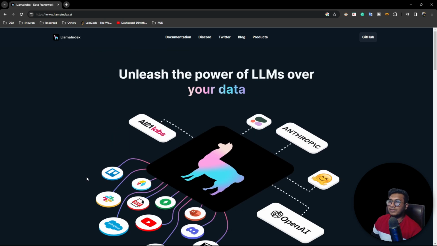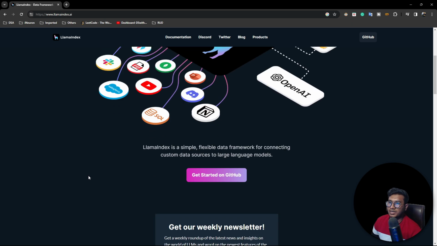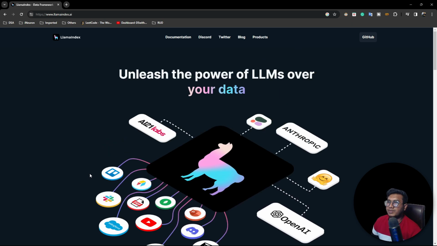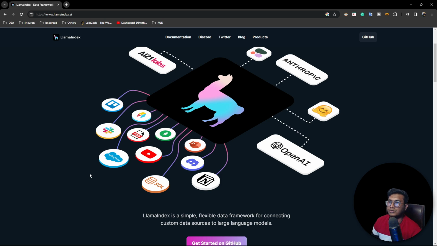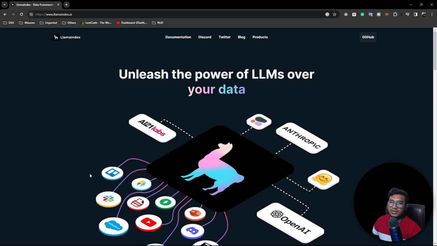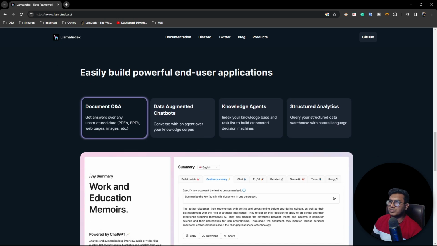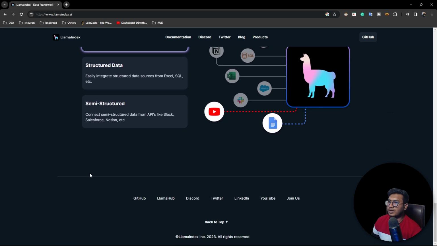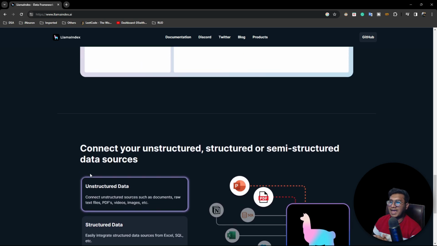This is one of the very popular frameworks in the market, and it is very powerful. You can use it to build your generative AI applications. It's good if you know both frameworks, LangChain and LlamaIndex, because it will help you build very powerful generative AI applications. I personally like LlamaIndex a lot. I usually use LangChain to build my generative AI applications, but I also like LlamaIndex, and sometimes I use it to create my generative AI applications.